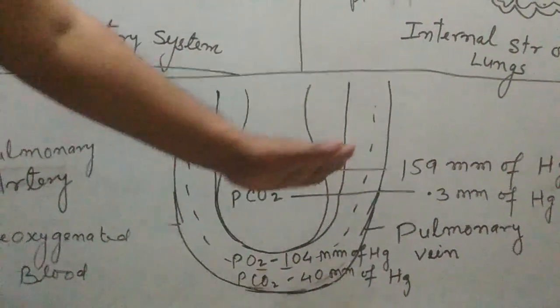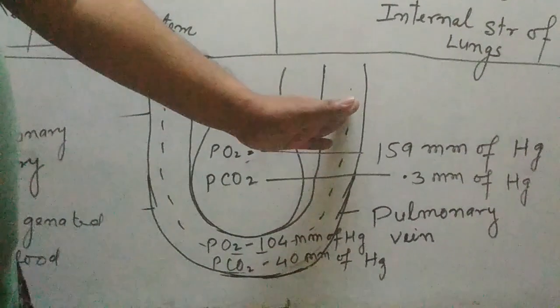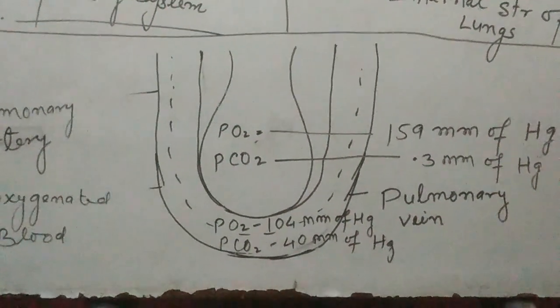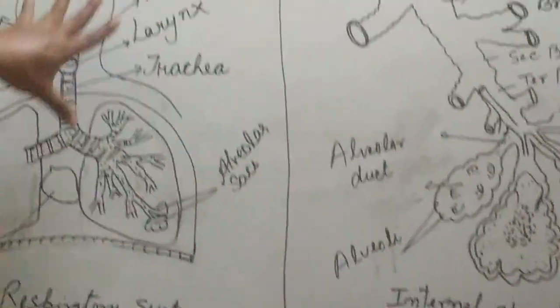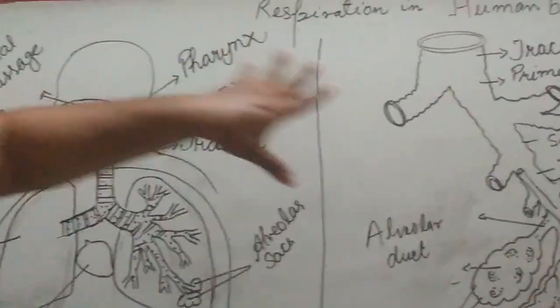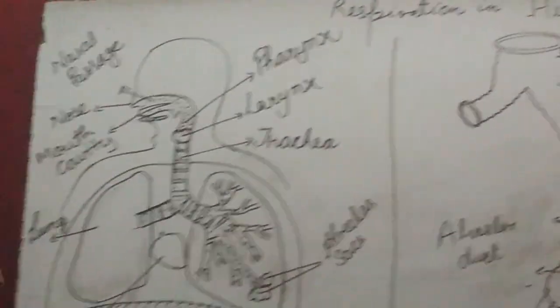And after that the blood becomes oxygenated. ये blood oxygenated हो जाता है. It is all about the gases exchange through alveoli. That is the respiratory system. The respiratory organ is called the lungs. It is all about the respiration in case of human beings.